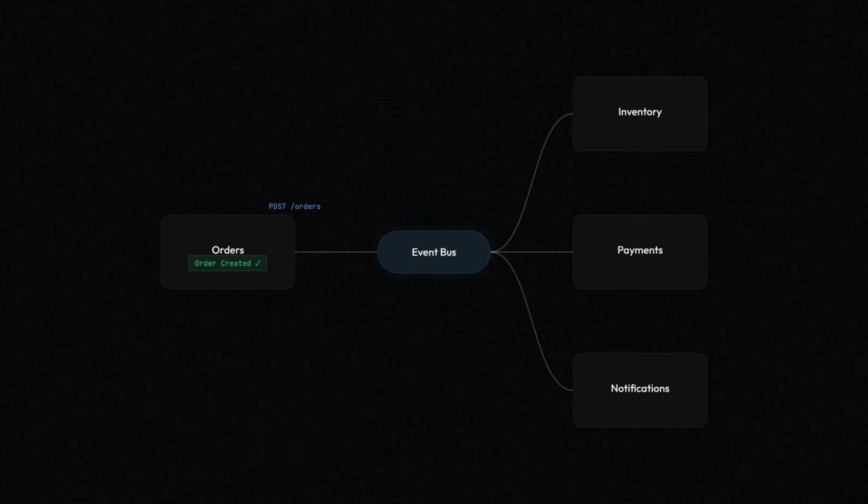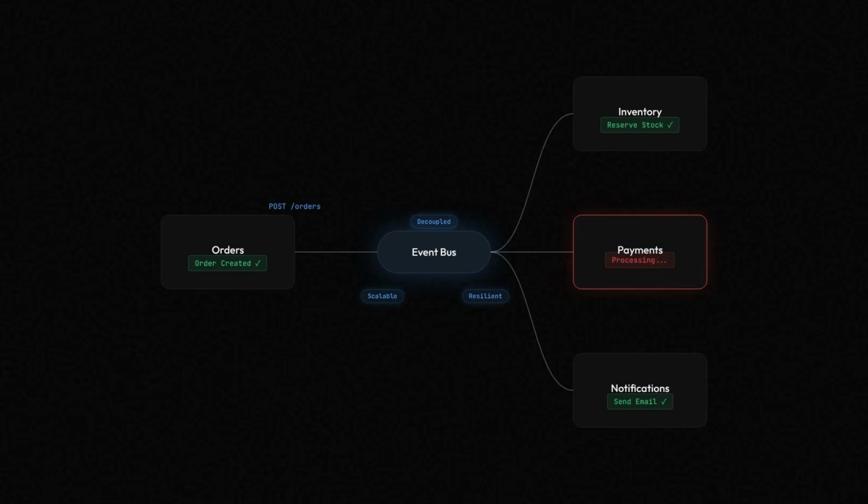You see, in a system like this, services don't call each other directly. An order gets created, it fires an event, and other parts of the system, like the inventory, payments, and notification, react to that on their own, independently. That's the whole appeal: decoupled, scalable, resilient, until a listener retries a crash with no idea it ran once.